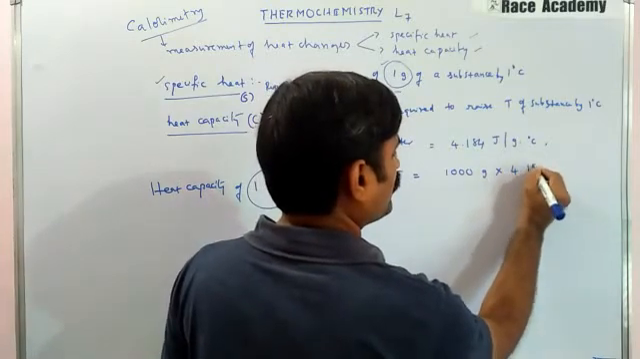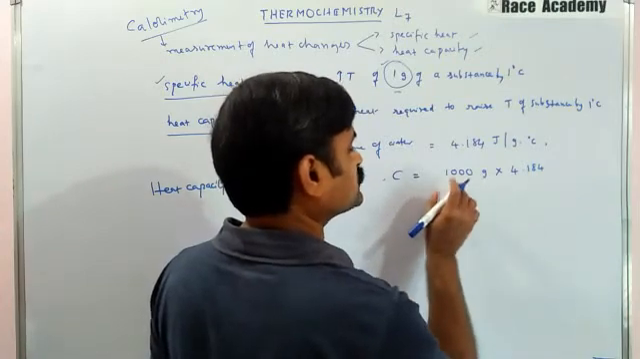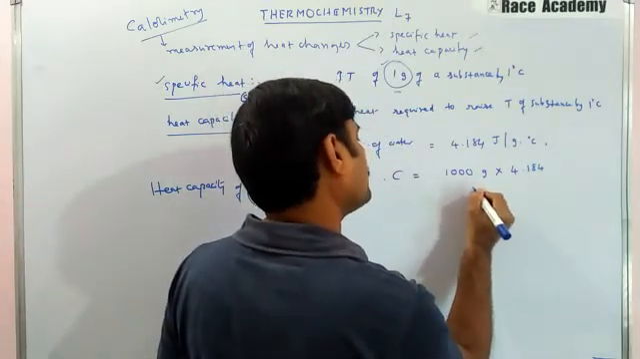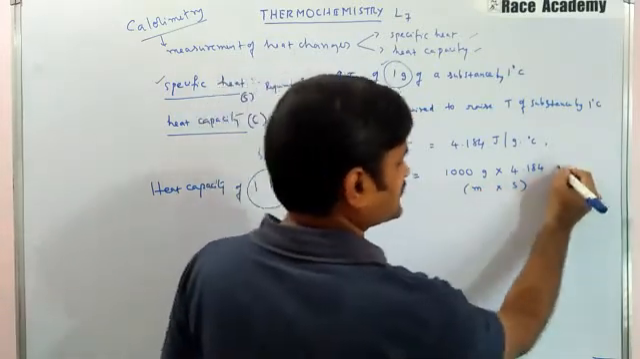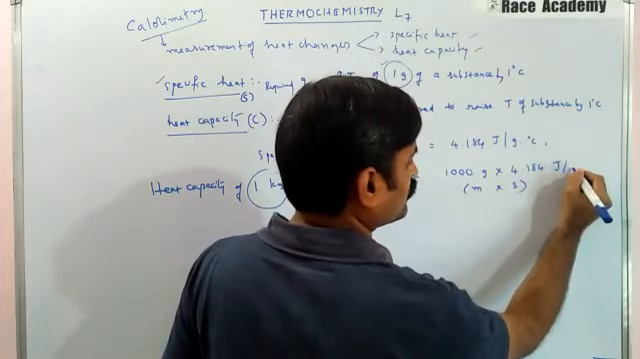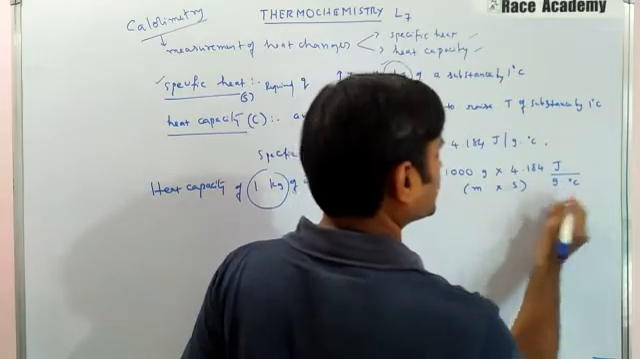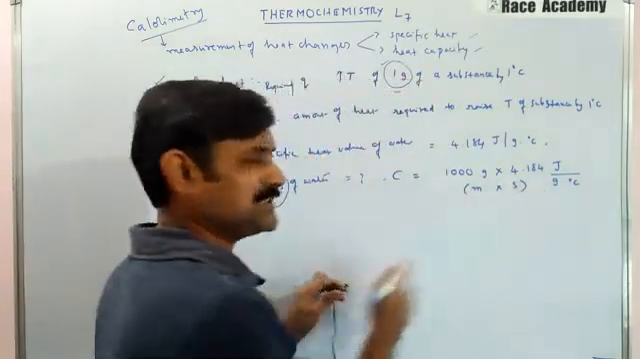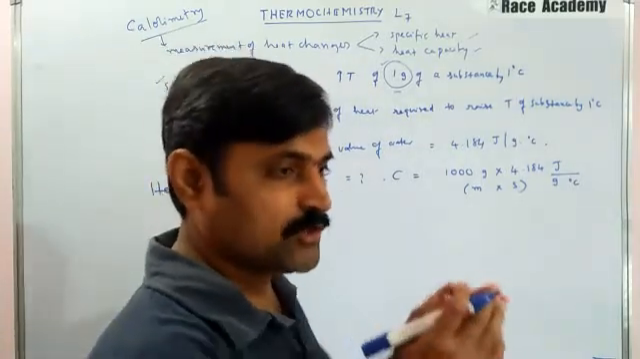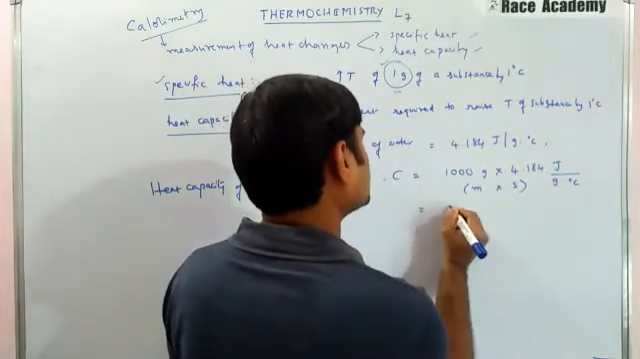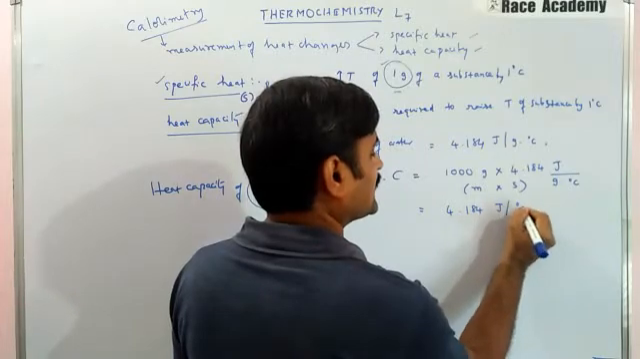into 4.184. This is the specific heat. Here we have taken the mass, and here we have taken the specific heat, and the specific heat units are joule per gram per degree. So gram will get cancelled, and our answer will come in joule per degree. That is 4.184 joule per degree.